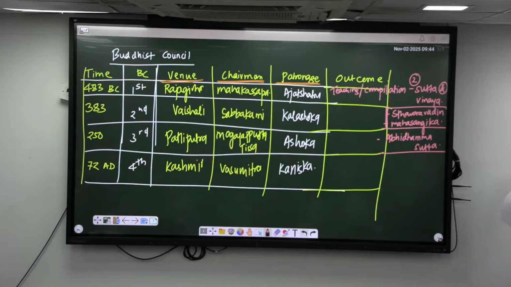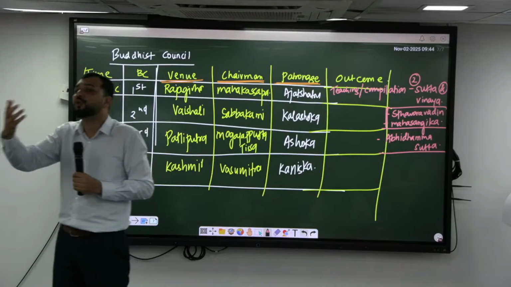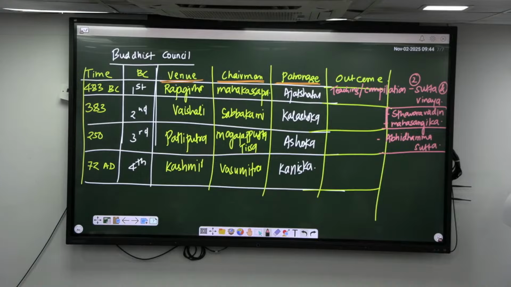Now, these Lokottaravadin started saying that he is like a god only. He is not like any one of us, any one of a preacher. He is not like that. He is much more than that. So that is why they started worshipping Buddha. They consider him a god. Now, Staviravadins were against it. So because of this, again, two sects happened.